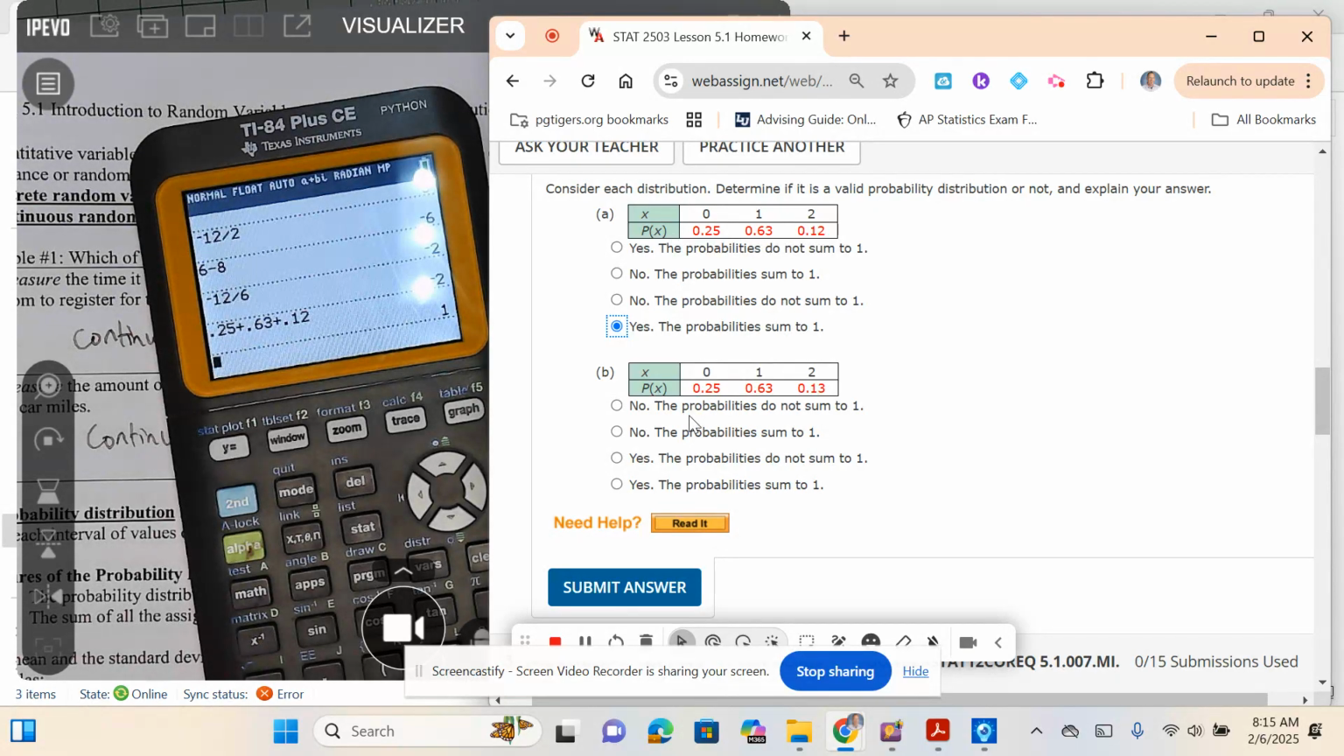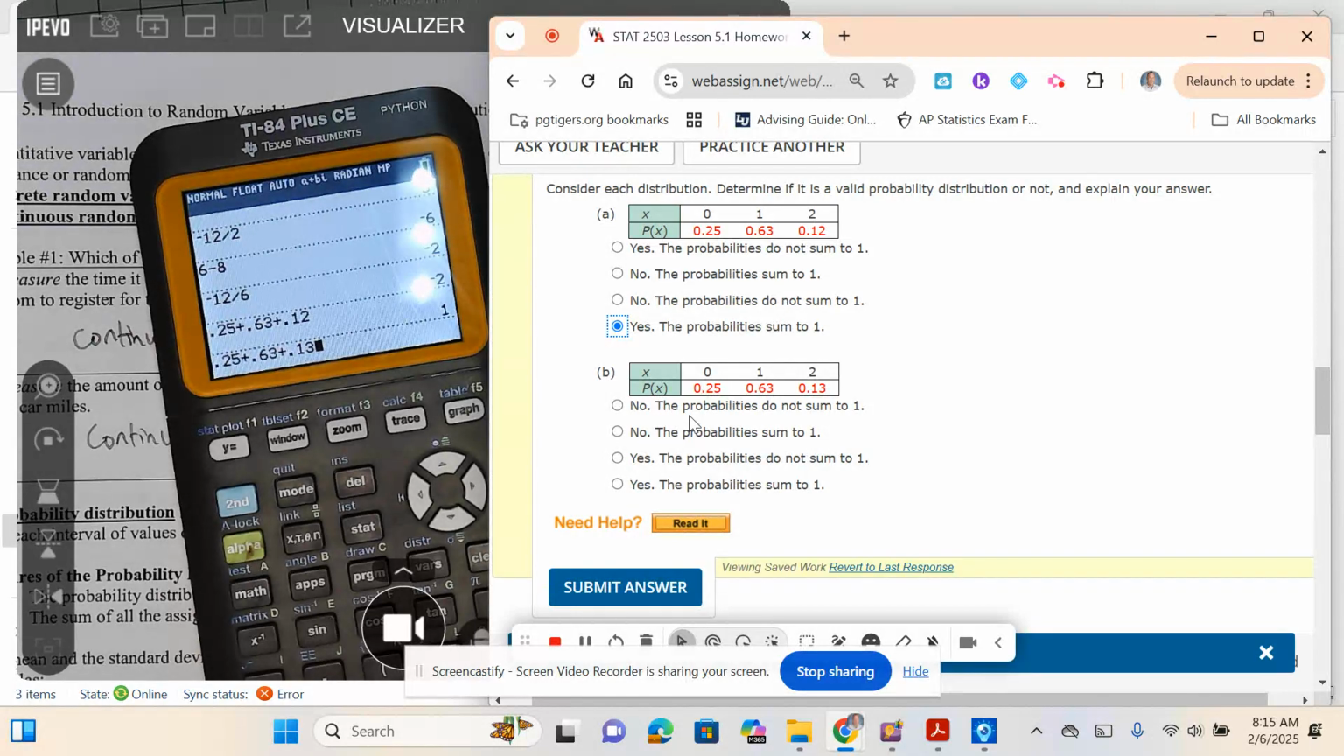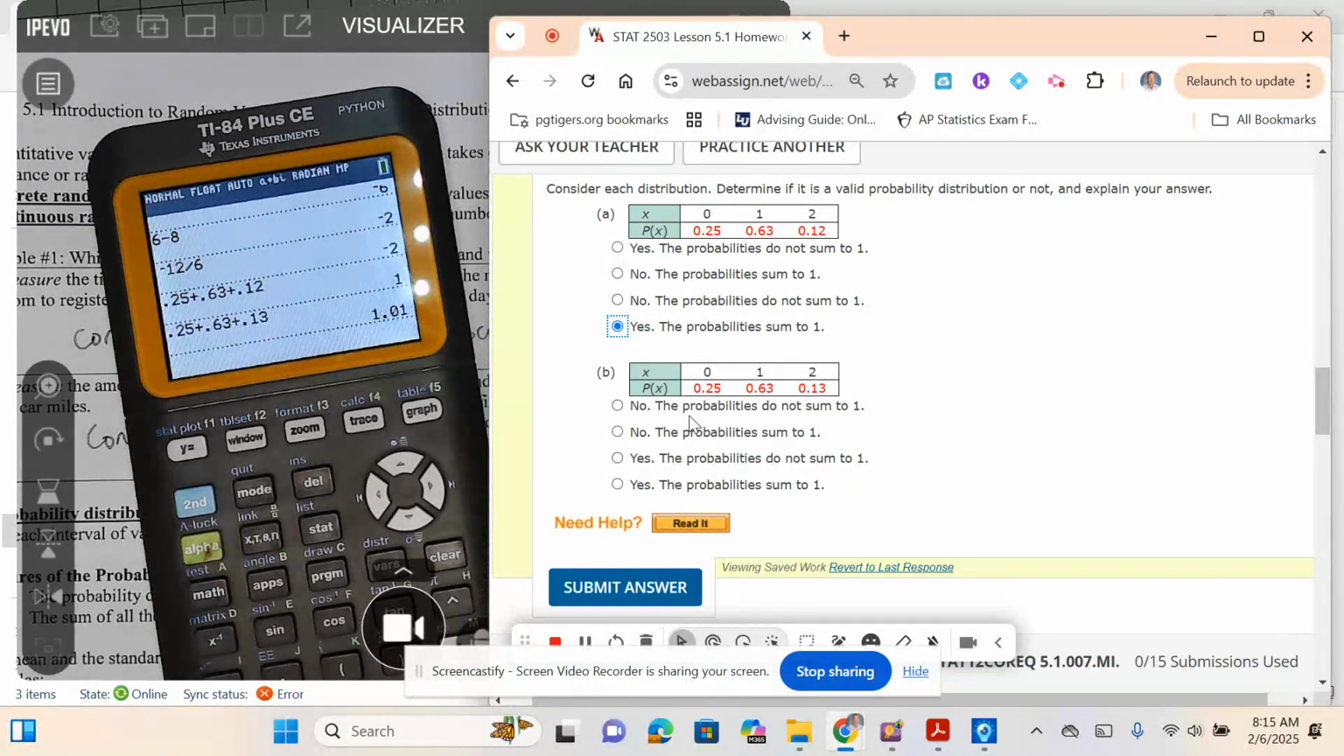Let's look at the next one. It's the same first two, but a different last one. So I think we see where this is going here. Does that probability distribution add up to 1? No. So this one does not sum up to 1. So this one's not a valid probability distribution.